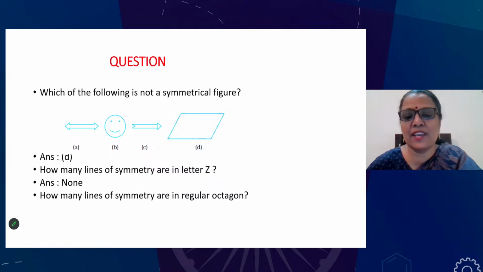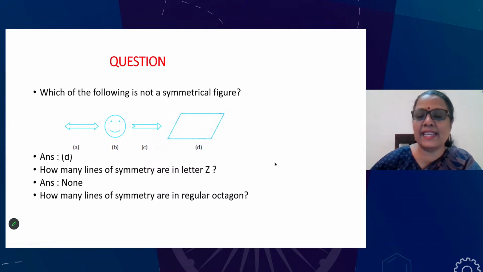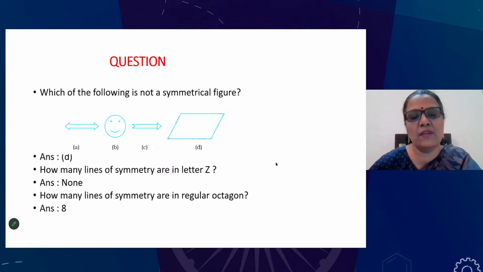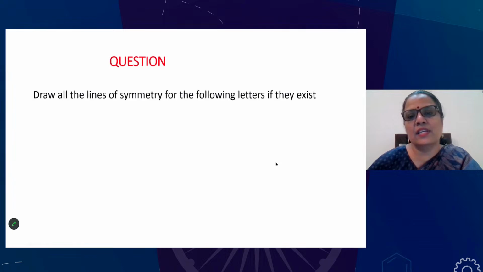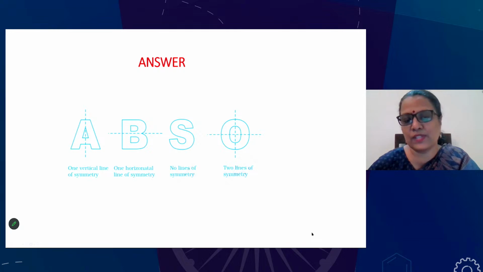How many lines of symmetry are in a regular octagon? So regular octagon we discussed, and I told you also it's a pattern which follows. So octagon is an 8-sided figure, so it will have 8 lines of symmetry. So even you can draw the line of symmetry for the given figures. You will see that the lines of symmetry for the given figures are as follows.